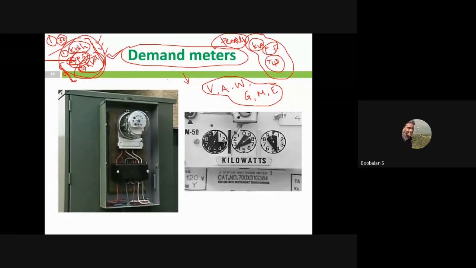Based upon that data only, we can have a contract with our electricity energy supplier, like Tangedco. We need to give that data, what our installed capacity in our industry is. There will be a question there, and we need to fill in how much installed capacity of machines is available in my industry. Based upon that only they will give you a tension line, high tension, medium tension, extra high tension, and they will give you the power supply connection.